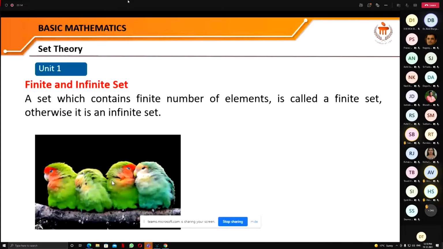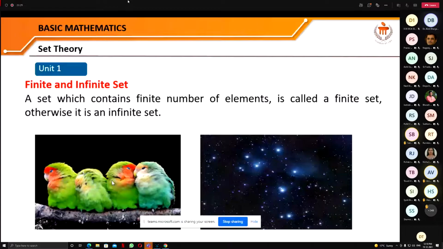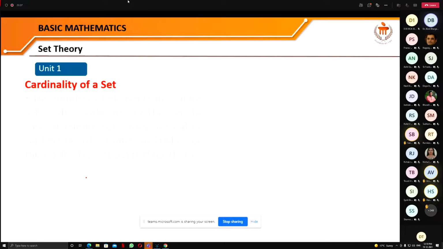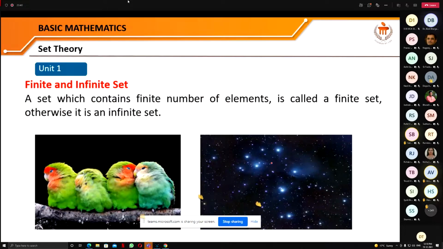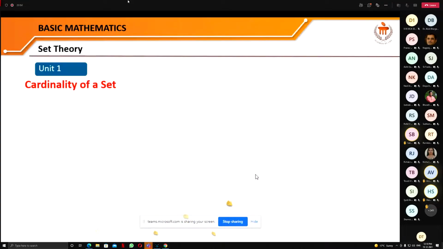Then the finite and infinite sets. A set which contains a finite number of elements, that means you can count them, is called a finite set. Otherwise, it is an infinite set. In this picture you can see 4 birds. So the collection of these birds is a finite set. But the collection of the stars in this universe, you can see it is not possible to count them. So that is an infinite set.